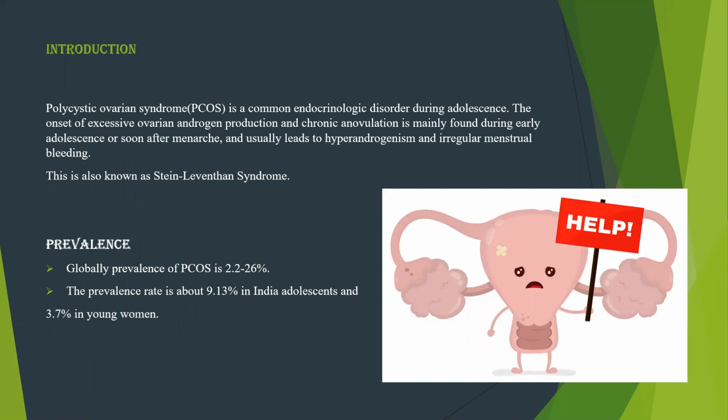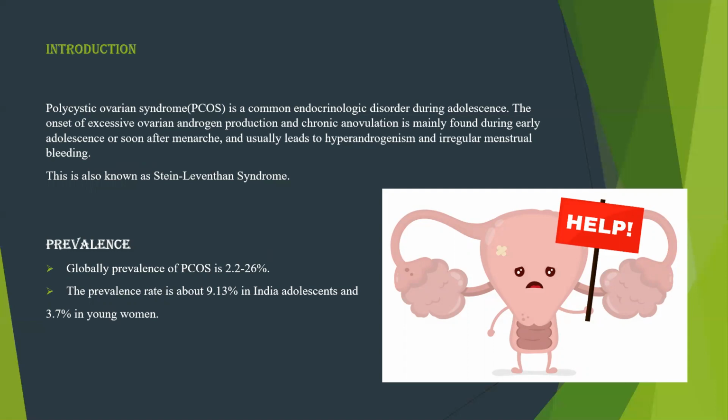So comes the introduction. Polycystic ovarian syndrome, PCOS. As this name suggests, this is the presence of multiple cysts in the ovary. It is actually an endocrinological disorder, that is hormone imbalance. So the main hormones involved here are imbalance between LH and FSH. LH is the luteinizing hormone, which is responsible for the ovulation. FSH is the follicle stimulating hormone, which is responsible for the development of Graafian follicle.